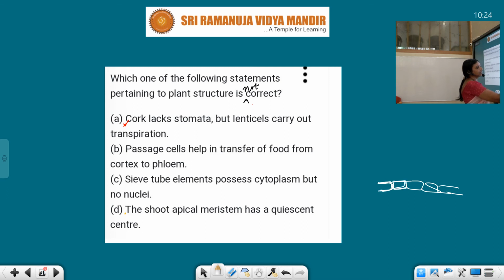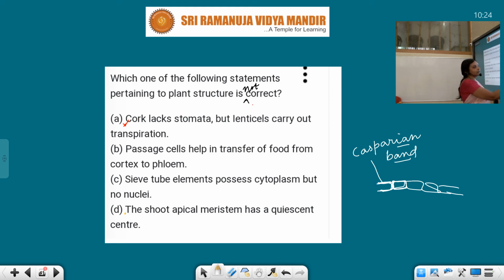These cells are thick with suberin, and suberin is impervious to water. I already explained this in the class for dicot root and monocot root, but once again I am writing it for your understanding.